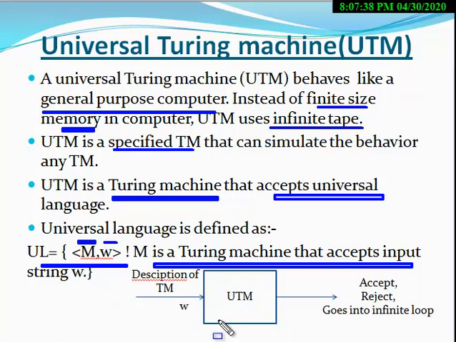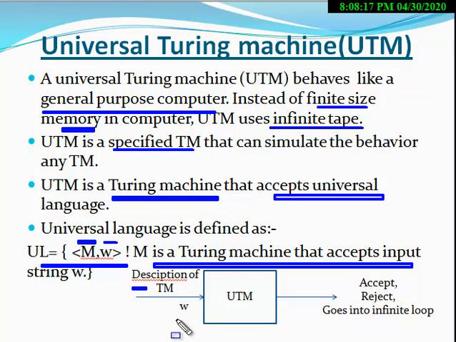Now, this is the block diagram of the UTM. The universal Turing machine takes two input values and produces some action as output. The inputs which you have to pass to the UTM are the description of the Turing machine and the input string.